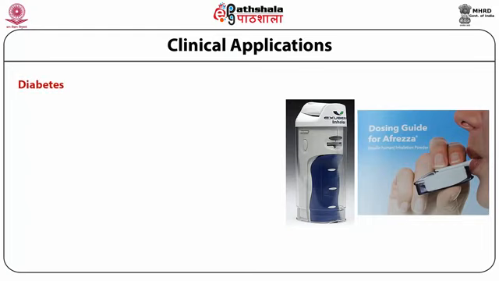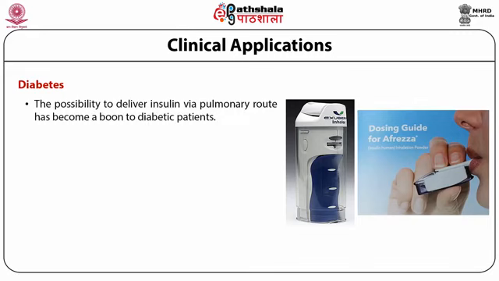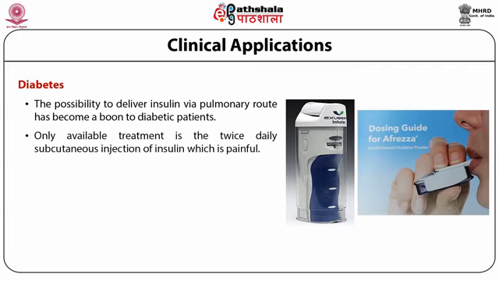Now the third application is in diabetes. Diabetes is a commonly occurring disease caused by the deficiency of insulin release or secretion. The possibility to deliver insulin via the pulmonary route has become a boon to diabetic therapy, primarily because the only available treatment is the twice daily subcutaneous injection of insulin, which is very painful and very often results in patient non-compliance.